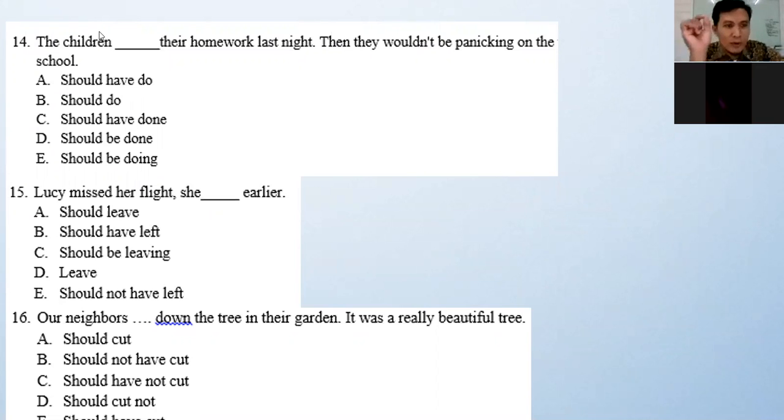Should can be connected with simple present, continuous, and perfect tense. So what do we need here? What is the answer here? Should have done. Why should have done?